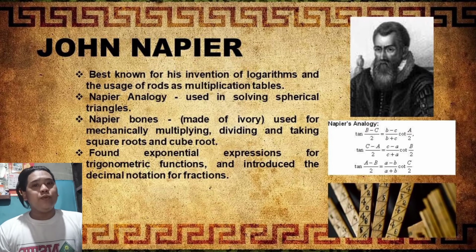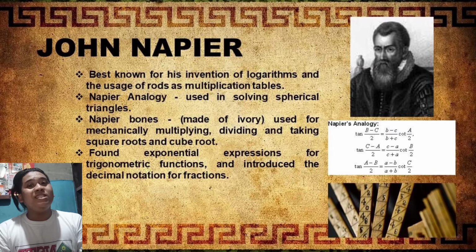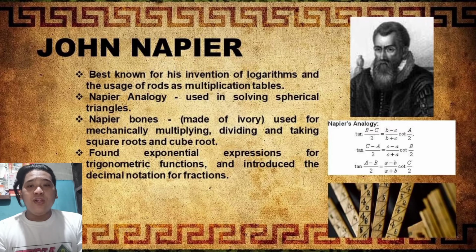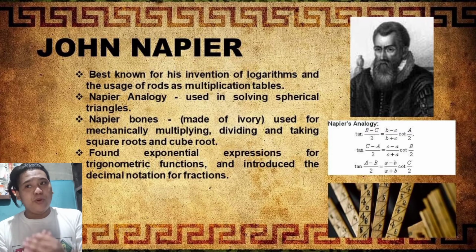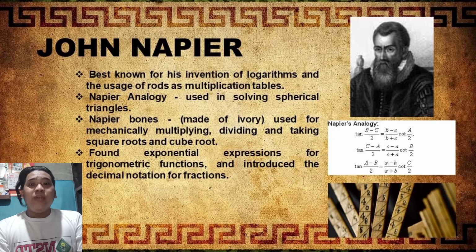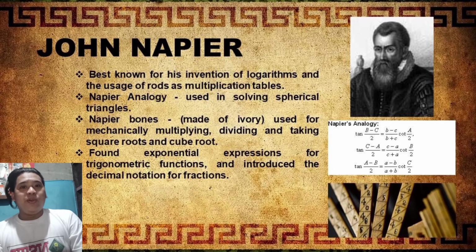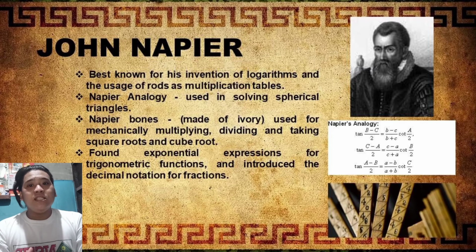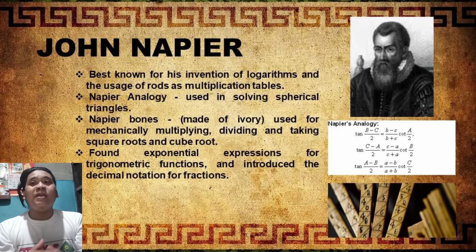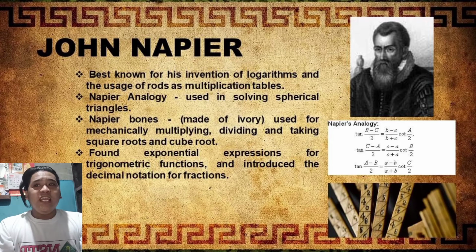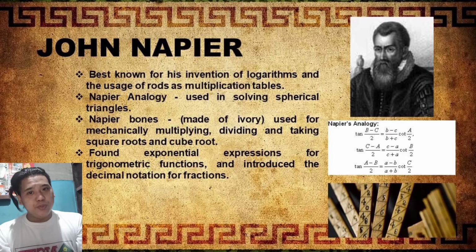The next one is the Napier bones. Napier bones are made of ivory. Actually, Napier bones are not just made of ivory. They are also made of wood, metal, or even cardboard. But in Napier's time, they were really made of ivory. So, what is that ivory? Based on my research, ivory is the tusk of the elephant. Napier bones are used for mechanically multiplying, dividing, and taking square roots and cube roots.